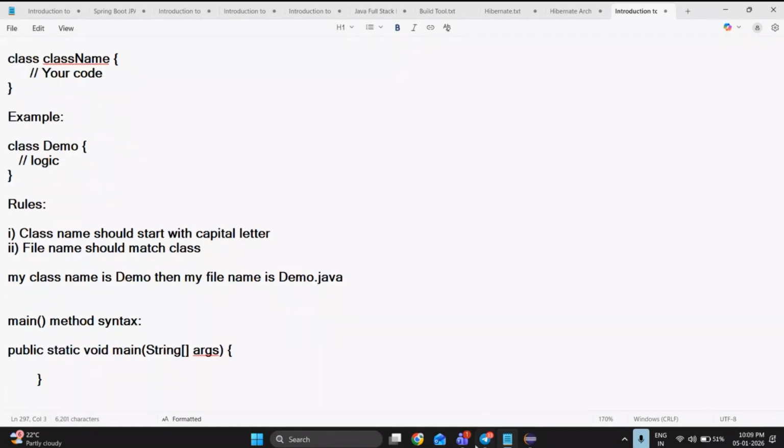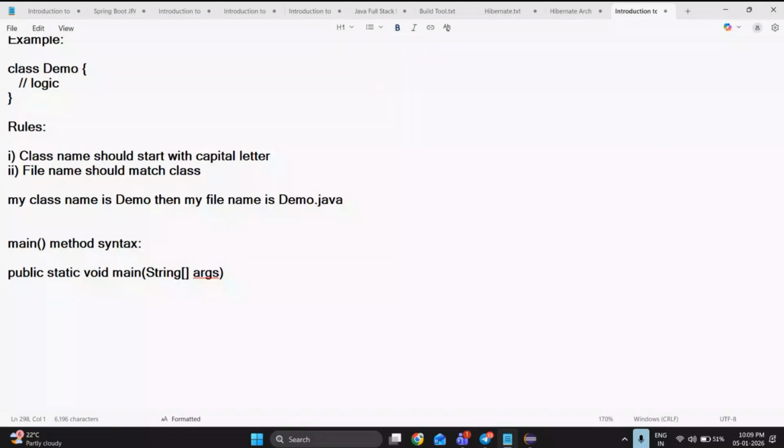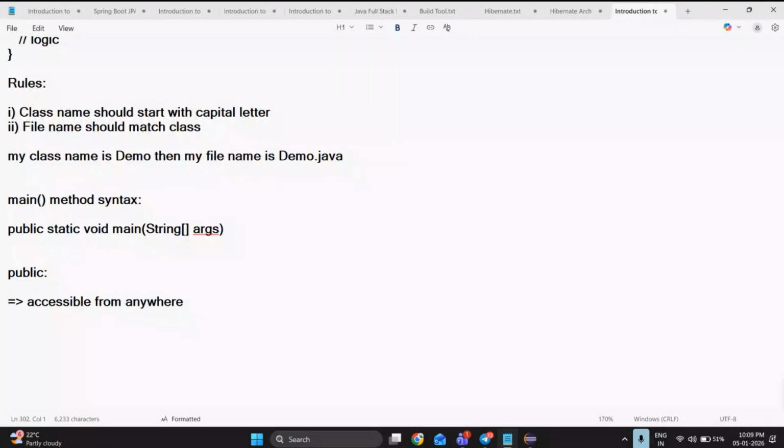Let me break down the above line slowly and clearly. So why public? Let me talk about public first. What is public? Public is nothing but it can be accessed from anywhere. So we are using public. What if you use public? Why is it required for the JVM? Why are we using public? Why is it required? I can tell you why it is required.